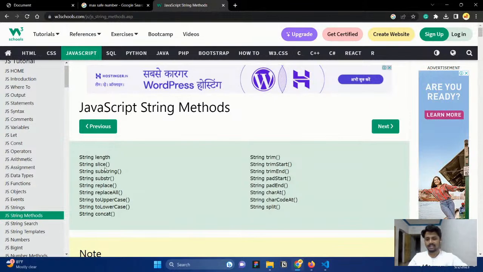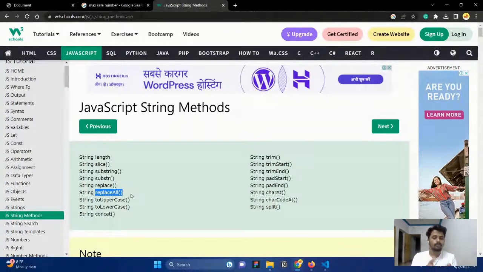You can see we have slice, substring. These are default functions. Why did they create these default functions? Well, they are repeated tasks; we don't want to create them ourselves. If I want to make all the letters of a string uppercase or lowercase, I don't want to do it manually, because I know there is a requirement and people are using it a lot. So that is why they created a default function and added it here. And you can see replaceAll, right? This is a newly added one. In 2022 it was added. Okay, so this replaceAll is newly added.